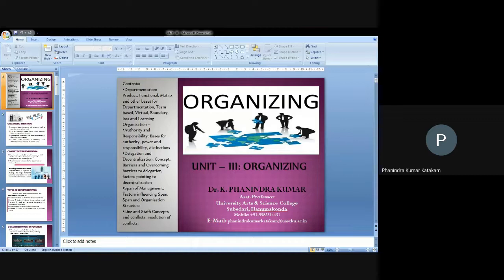Unit 3 regarding organizing, the chapter on organizing. In the previous classes, we have seen something about departmentation. What do you mean by the word departmentation first? And what is the need of departmentation for organizations, as well as the categories or the functional areas, basing